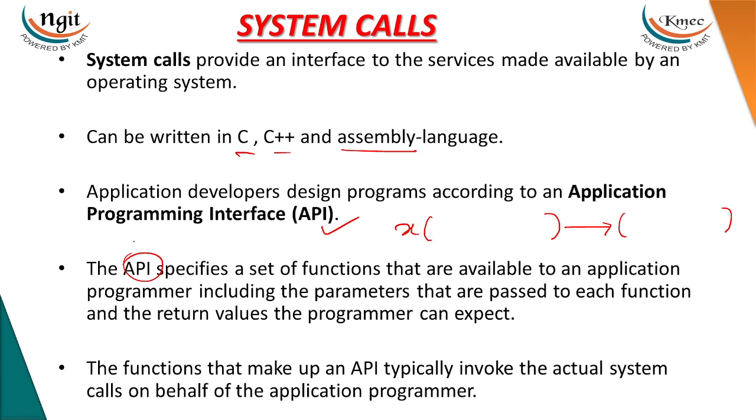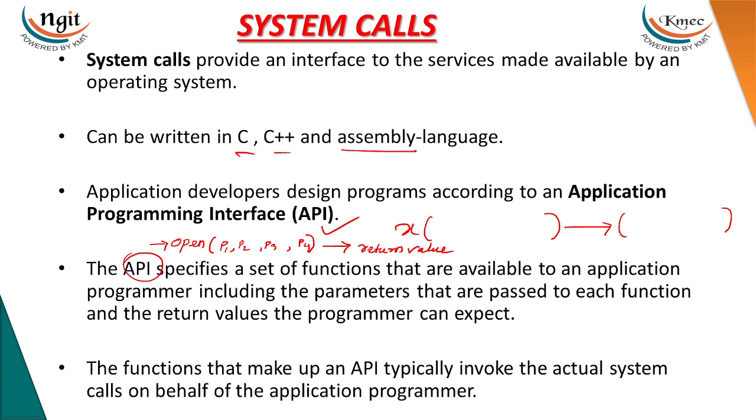Let us take a function called open a file. We open a file using some application programming function. This function has some set of parameters p1, p2, p3, p4. We have to send these parameters, and it expects some return values also. After executing this system call, the system will return a value, whether the execution was successful or not.